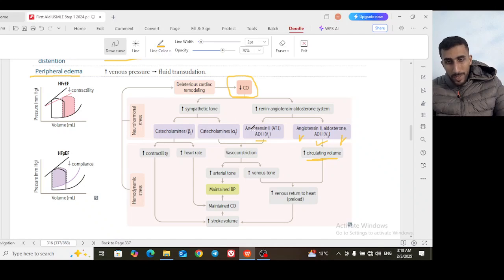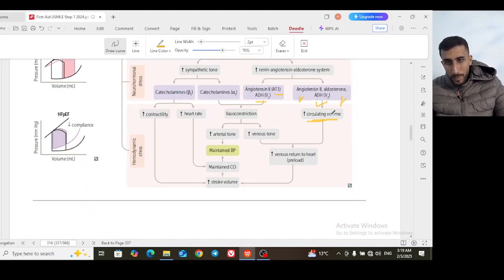And the angiotensin, on the other hand, is famous for causing vasoconstriction, but it causes that on an angiotensin 1 receptor, and it also causes increasing circulating volume. Aldosterone, of course, is famous for increasing circulating volume, but it only does that. So the trick here is the antidiuretic hormone. It has a vasoconstrictor effect.